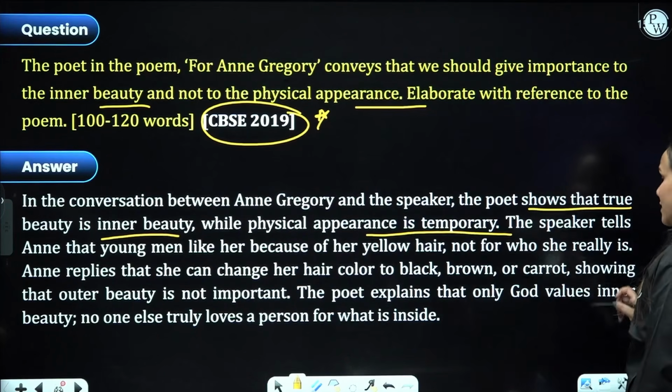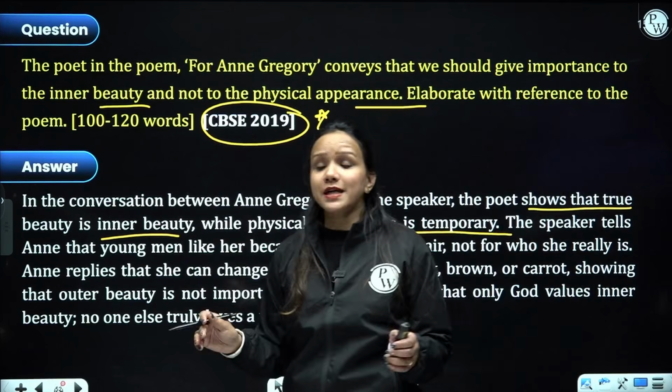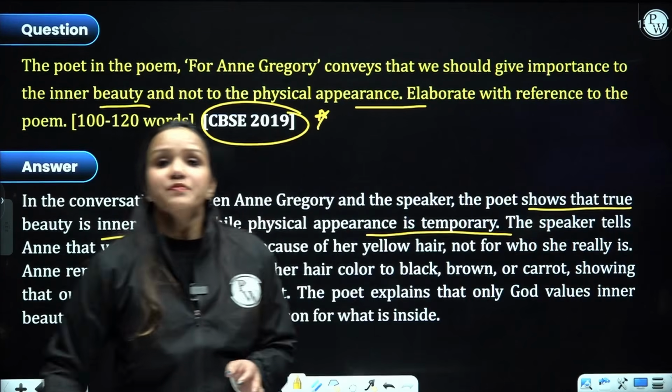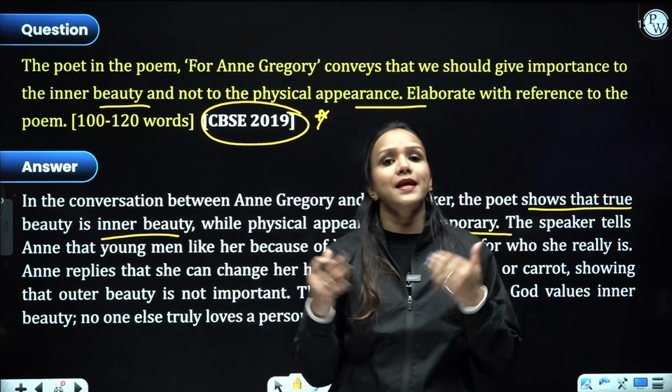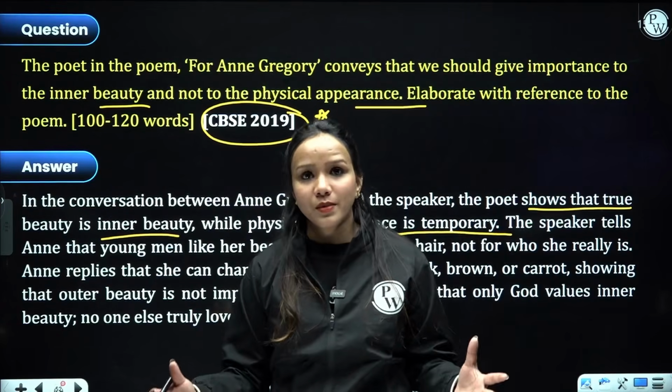The poet explains that only God values beauty. So he replied to her by saying that nobody in the whole world can love us unconditionally except one entity, and that is God, who loves all human beings for who they are.